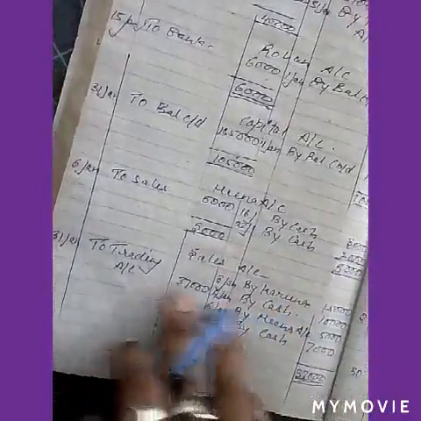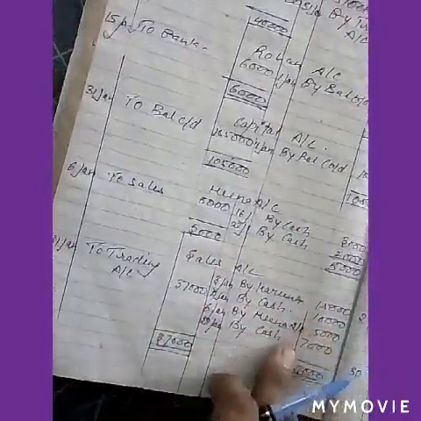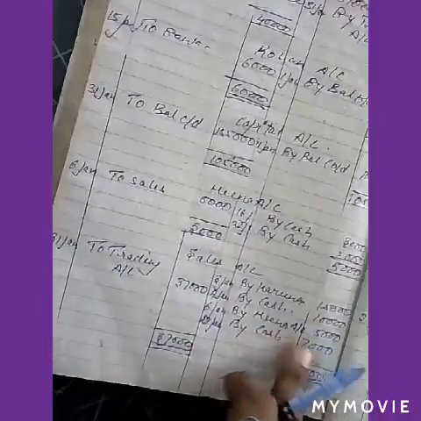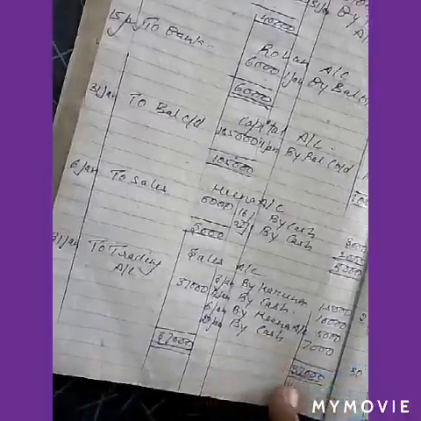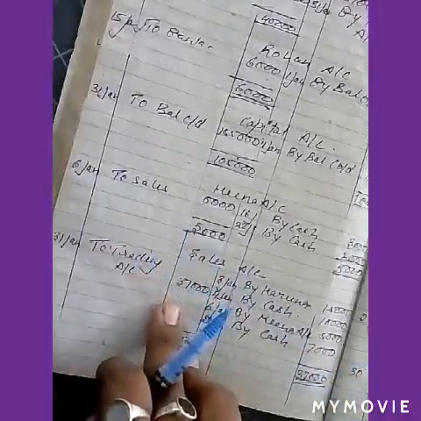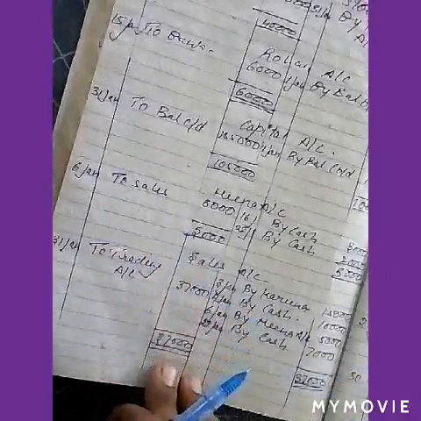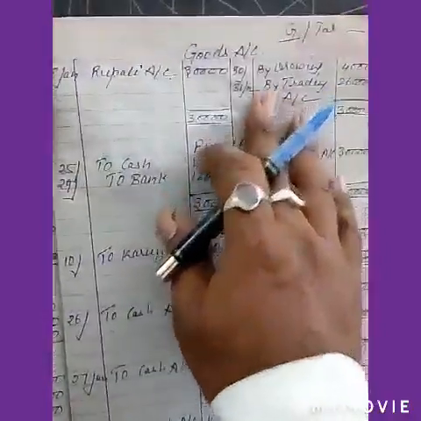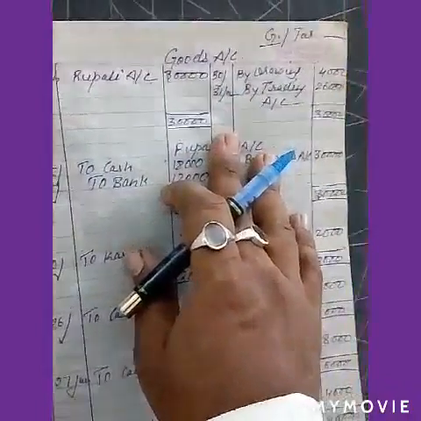Then sales account. By Karna 15,000, by cash 10,000, by Hina 5,000 and by cash 7,000, total 32,000. By trading account 37,000. After this, the purchase account, or we can also write it as the goods account.